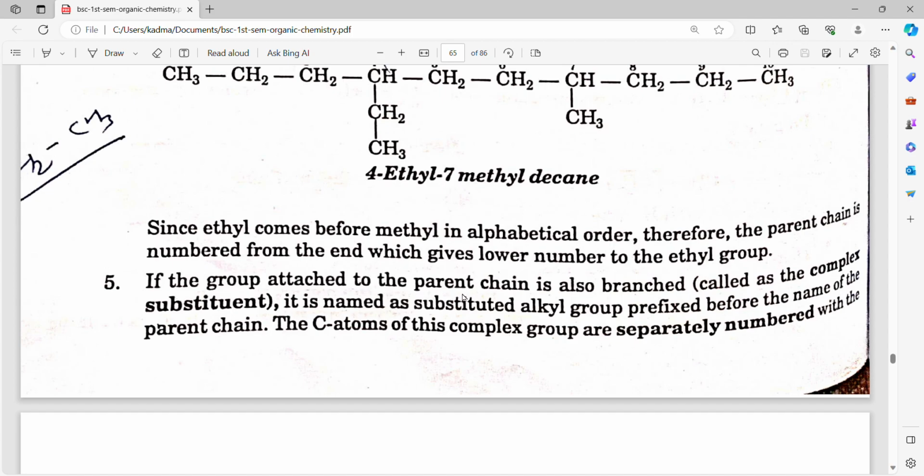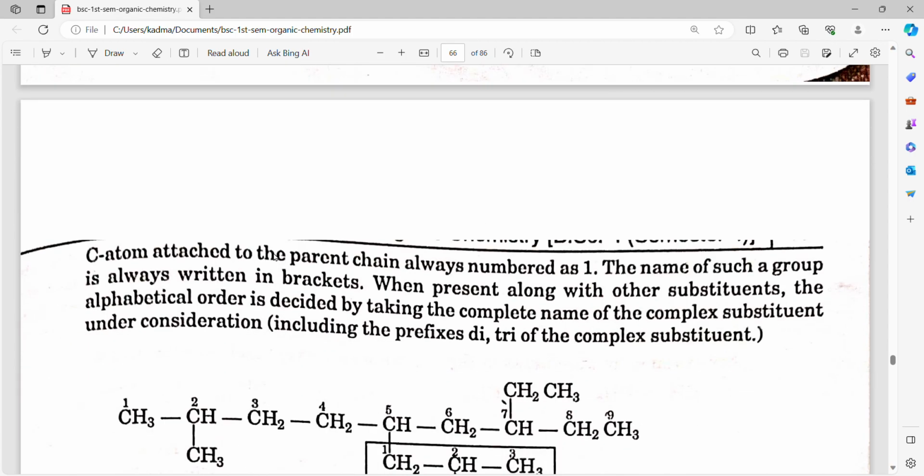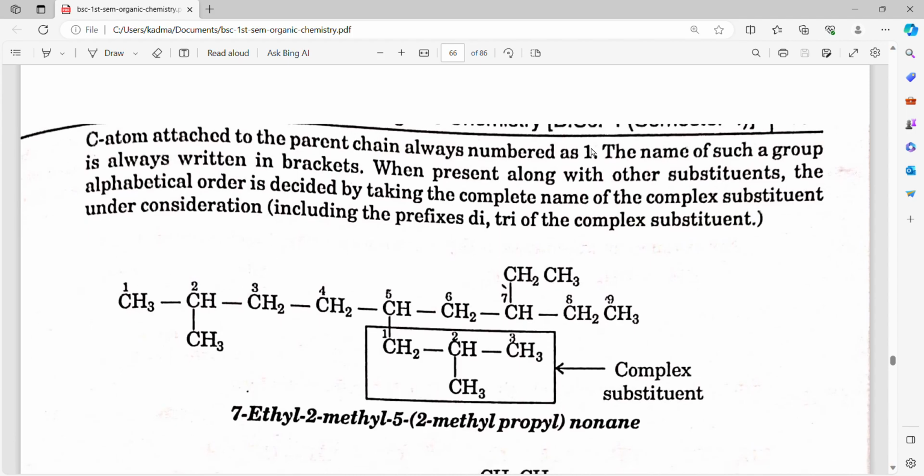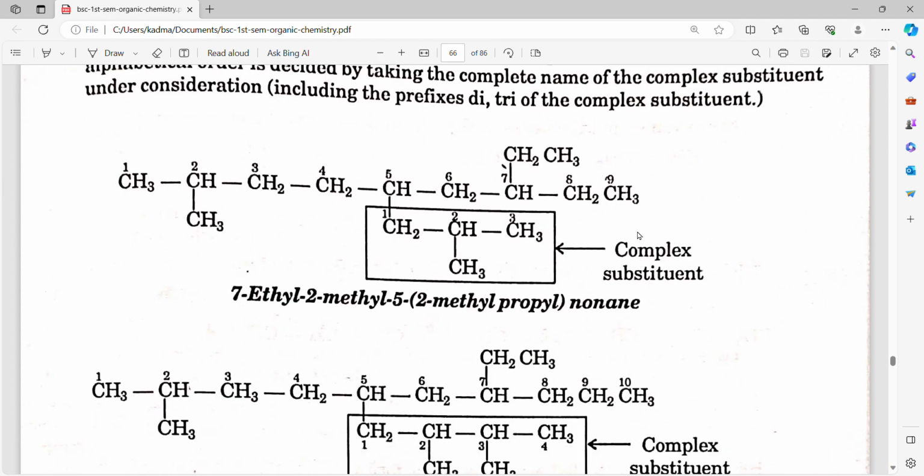If the group attached to the parent chain is also branched, called a complex substituent, it is named as a substituted alkyl group prefixed before the name of the parent chain. The carbon atoms of the complex group are separately numbered, with the carbon atom attached to the parent chain always numbered as 1. The name of such a group is always written in brackets. When present along with other substituents, the alphabetical order is decided by taking the complete name of the complex substituent under consideration, including the prefixes di, tri of the complex substituent.